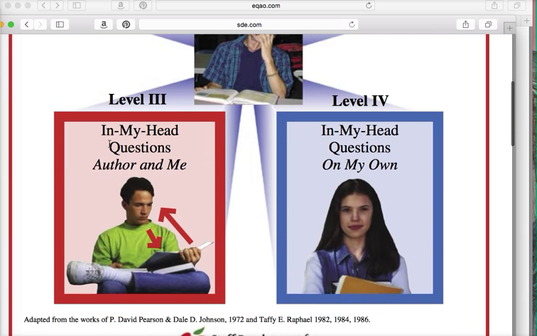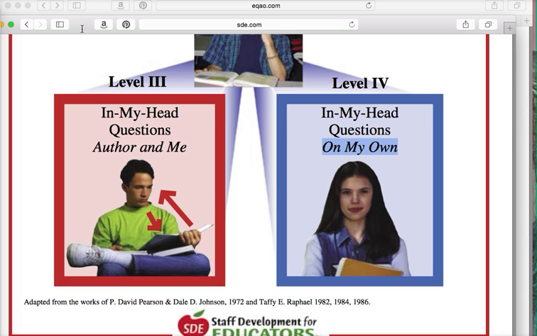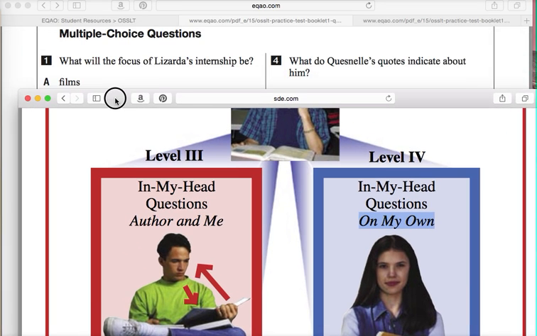Thirdly, a level 3 question. This is also called inferencing, and this is where the student and the author must work together. The author will supply some of the information that you require for the answer, but you as the reader or test taker will supply the other part, and you'll work together. And then a level 4 question, and sometimes these questions take students by surprise. These are questions that are completely on your own, where you do not need the text at all. The answer will not be dependent on the text. So, armed with that information, let's take a look at the OSSLT.